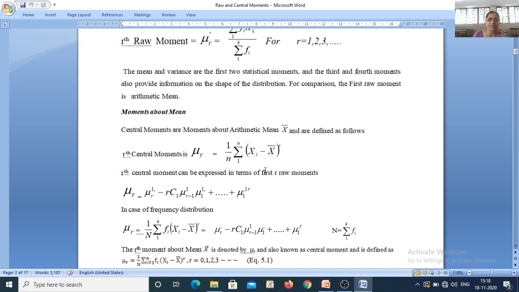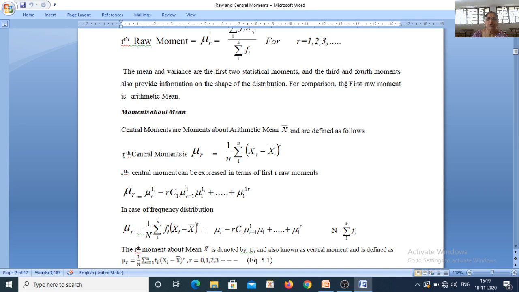The second term will be minus rC1 xi raised to r minus 1 into x bar plus, in this way if you expand this particular bracket and take 1 upon n summation sign inside, we can write mu r is equal to mu r dash minus rC1 mu r minus 1 dash into mu 1 dash plus, in general, mu 1 dash raised to r. Okay, so the rth central moment can be defined in terms of the first r raw moments.